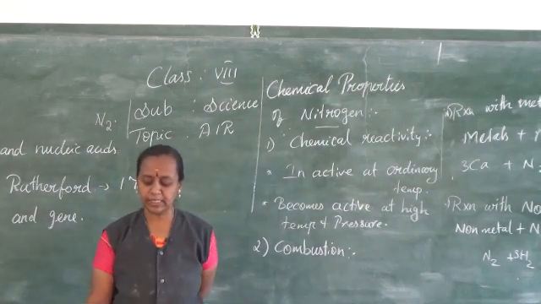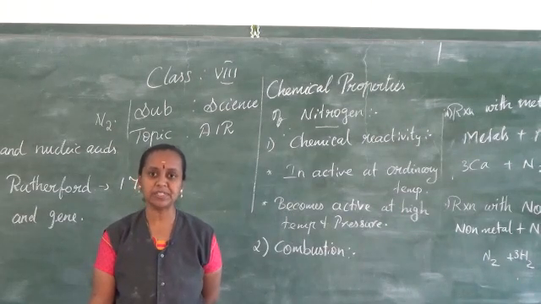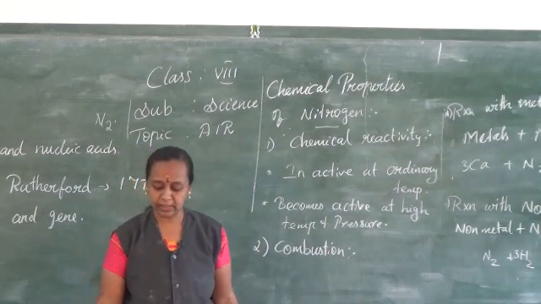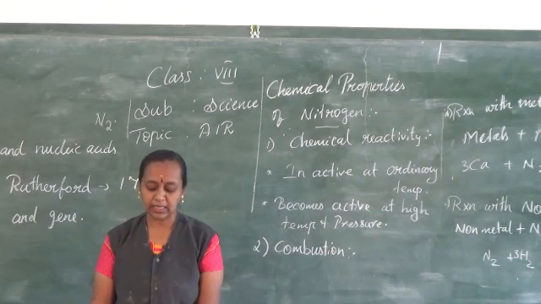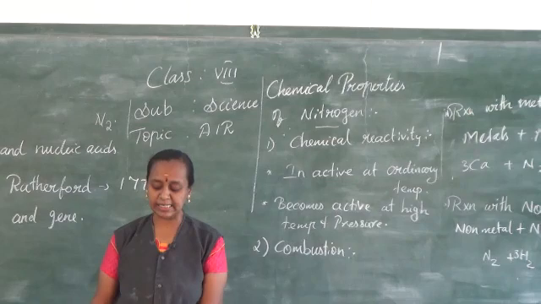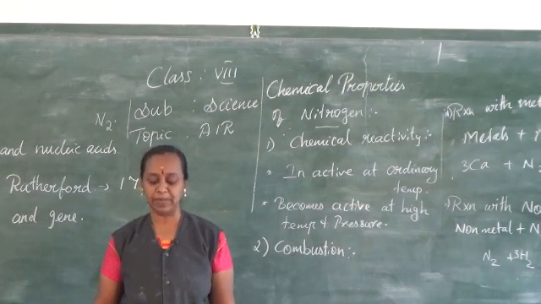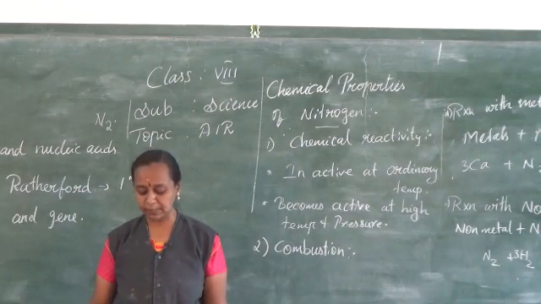It is used for filling the space above mercury in high temperature thermometers to reduce the evaporation of mercury. Many explosives such as TNT, trinitrotoluene, nitroglycerine and gunpowder contain nitrogen. It is used for the preservation of foods, manufacturing of stainless steel, reducing fire hazards and as part of the gas in incandescent light bulbs. So these are the uses of nitrogen. You just go through once so that you can understand by yourself.